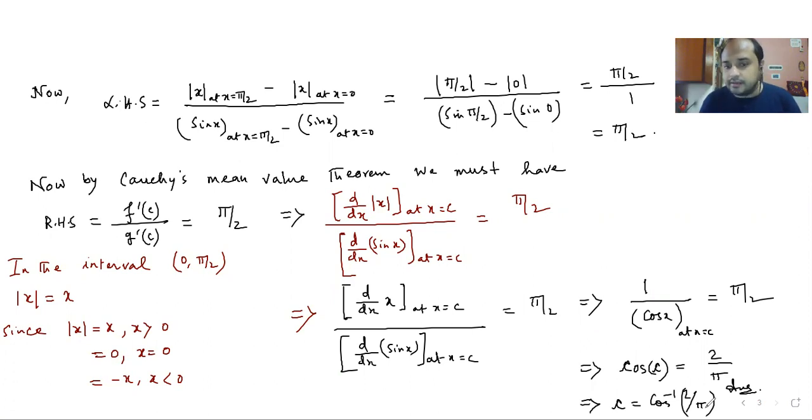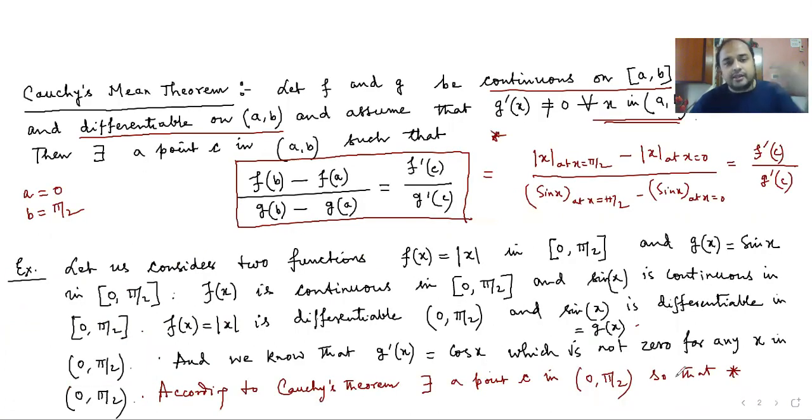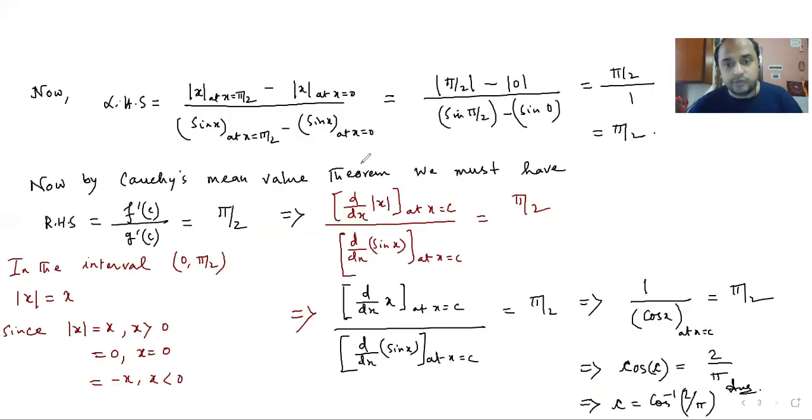So this is the point. This question, although I have written in this manner, can be asked in this way: these are the two functions; check whether Cauchy's mean value theorem is satisfied or not, and if it is satisfied, find the point C at which it is being satisfied. So you have to do it this way. This problem is also a very good problem.